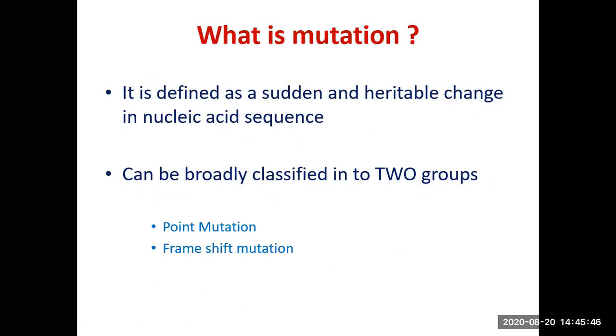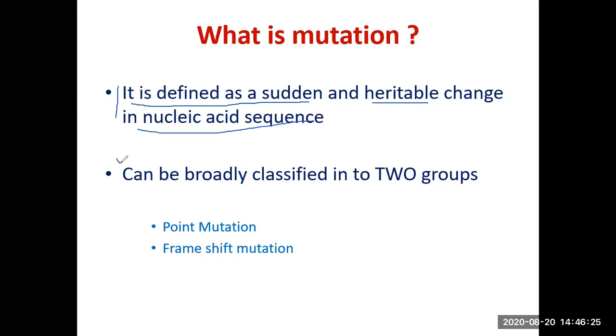Now the question is, what is meant by point mutation? It is defined as a sudden and heritable change in the nucleic acid sequence of the cell of an organism. It is spontaneous, and heritable means it can be passed down from parents to offspring. So the classical definition of mutation is a sudden and heritable change in nucleic acid sequence.